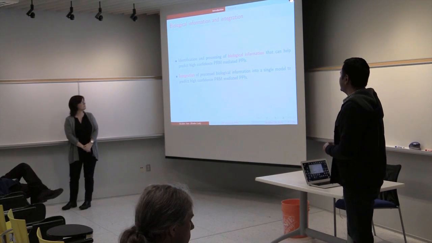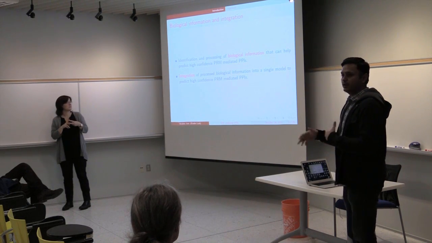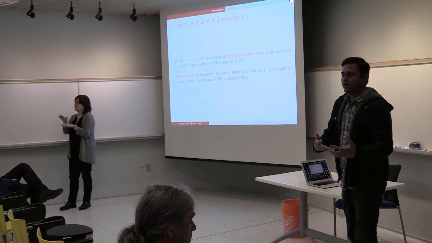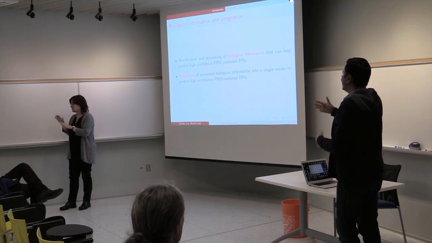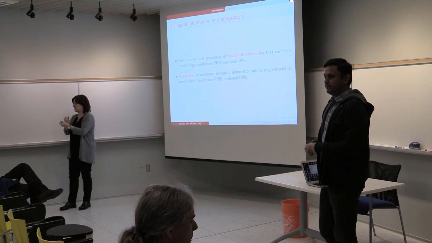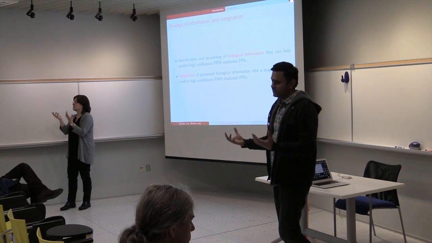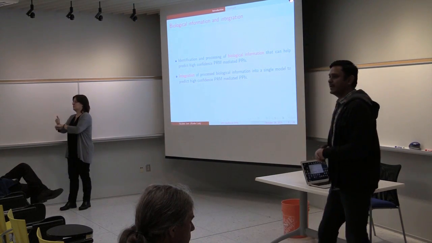This information comes from different biological data sets. The first step is to collect this biological information, which helps us in predicting high confidence PRM-mediated PPIs, and then to integrate all this information to construct a single model which can do the prediction.